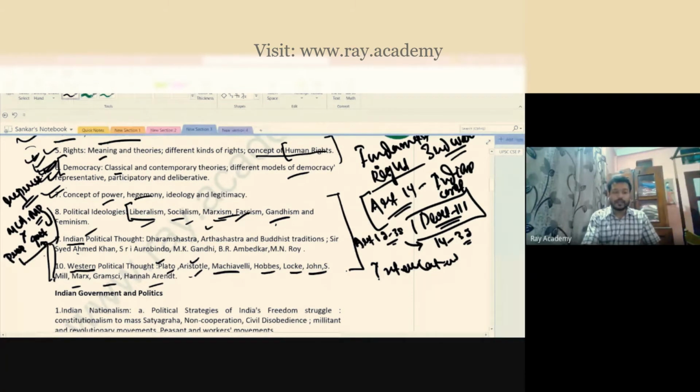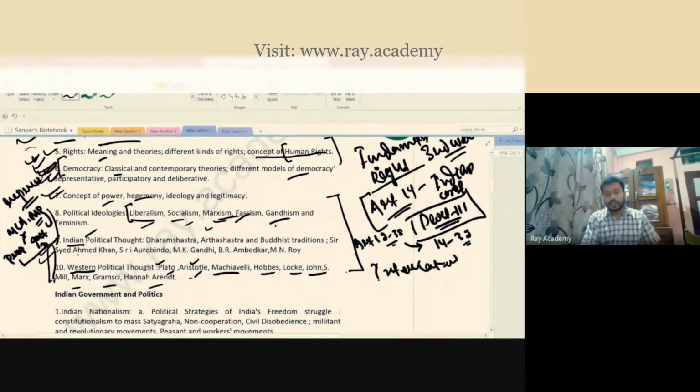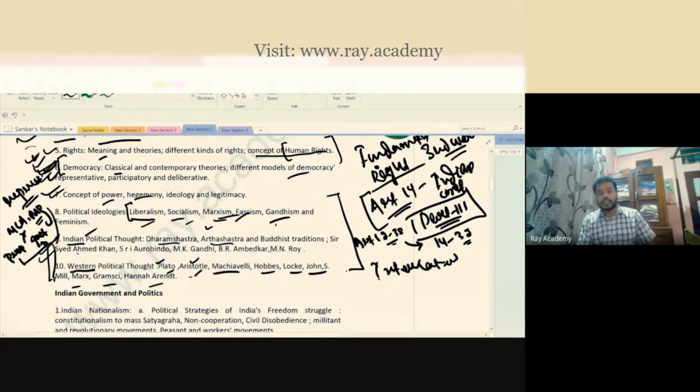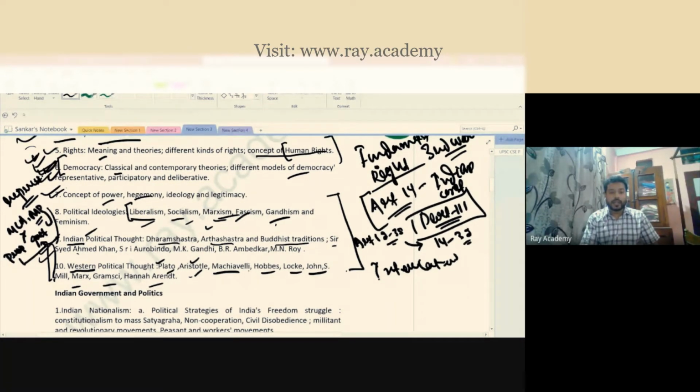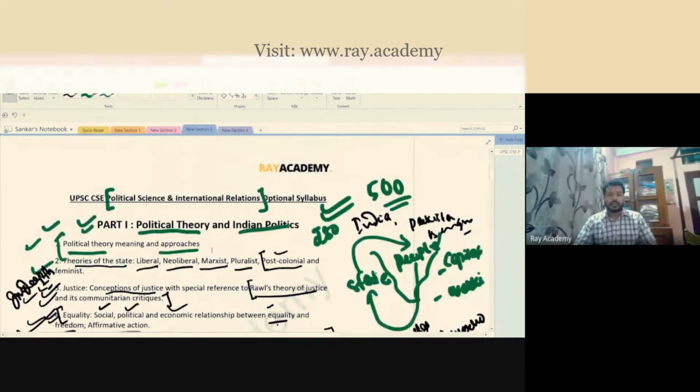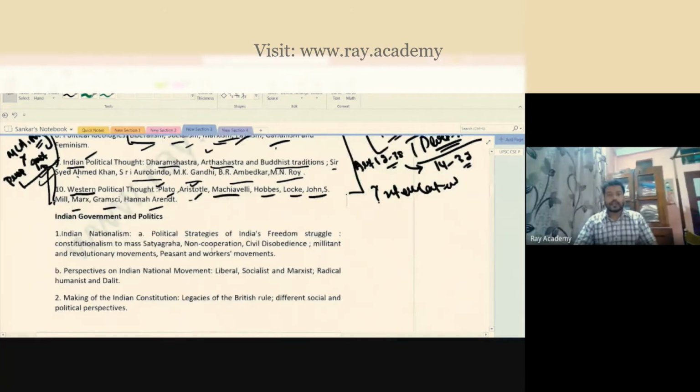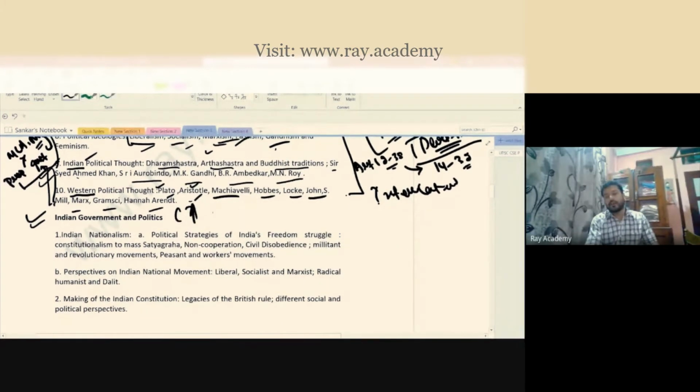Then in the Indian perspective, there are many thinkers. For example, Dharma Shastra, I'm sure you have heard these names. Artha Shastra, especially Kautilya, isn't it? And you talk about Manu, then Buddhist traditions, then Sir Syed Ahmad Khan, then Sri Aurobindo, then M.K. Gandhi, B.R. Ambedkar, and M.N. Roy. You talk about these people, especially considering that they have contributed to the formation of Indian politics. This is all about your political theories, and the next thing under this is Indian government and politics, especially what is called your Indian polity, a part of your general studies subject.